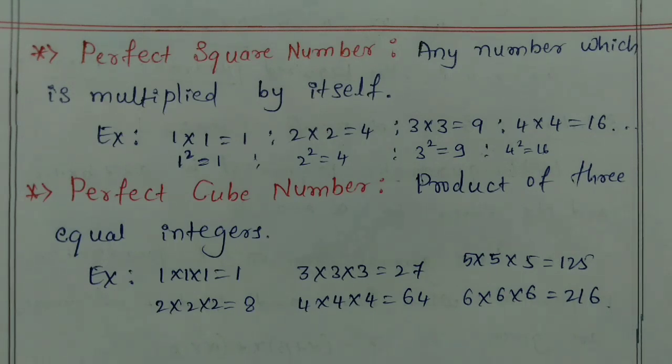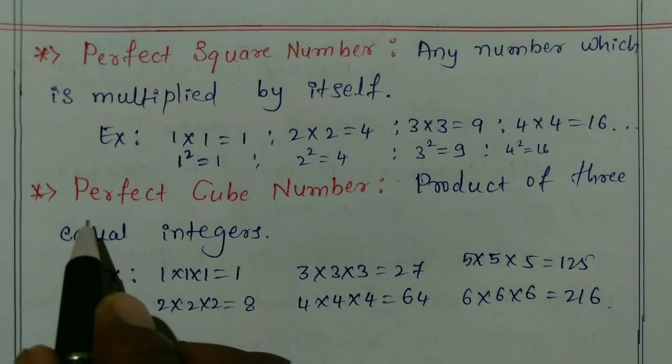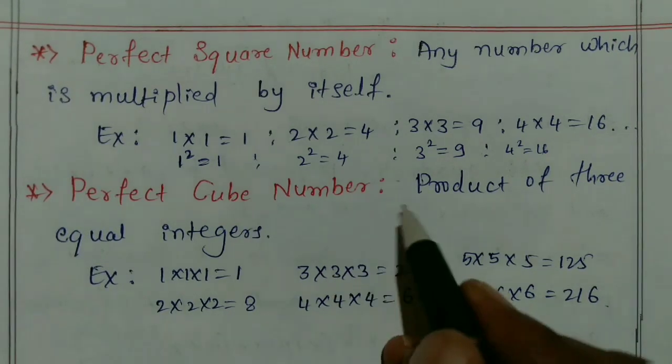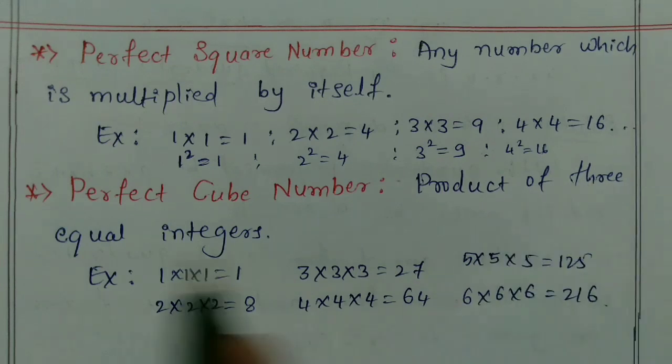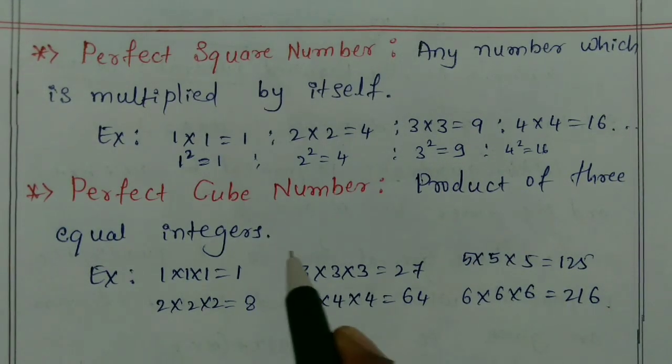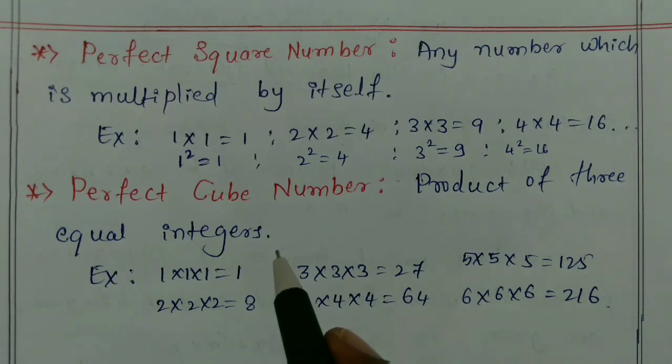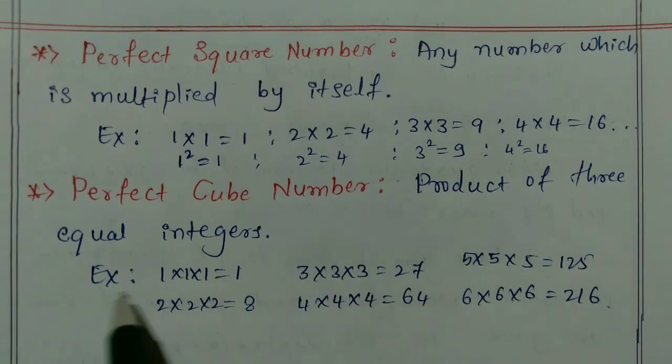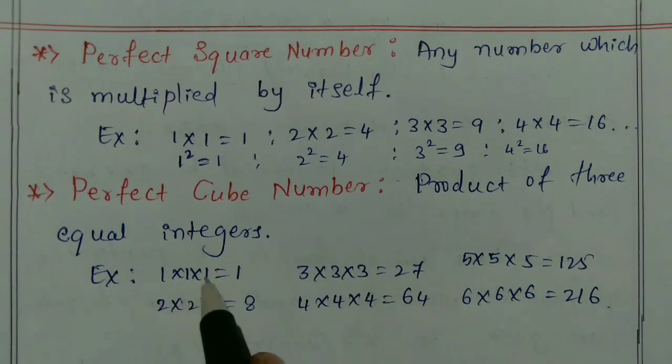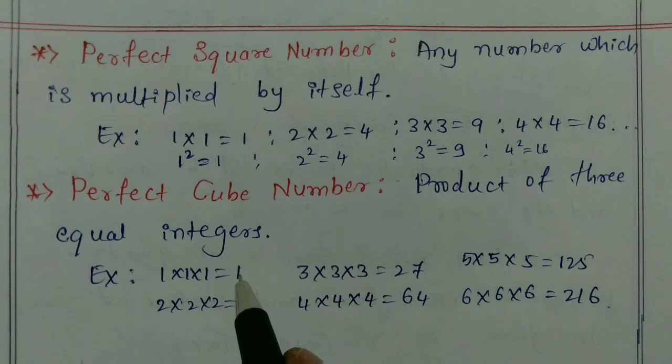Next I will go to perfect cube numbers. A perfect cube number means the product of 3 equal integers, or a number which is multiplied by itself twice. Example: 1 into 1 into 1 is 1. This is said to be a cube number.